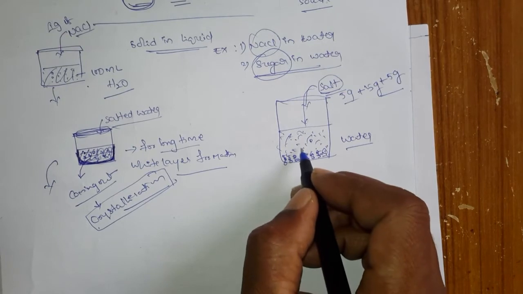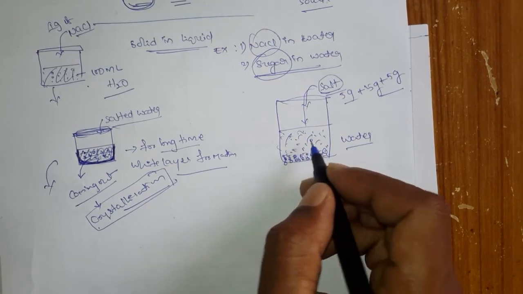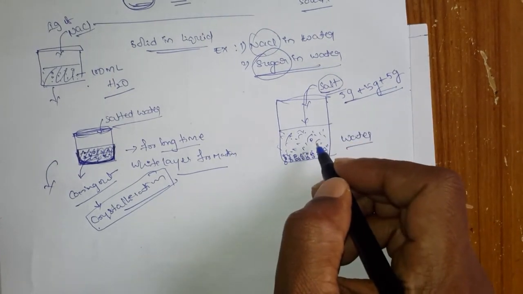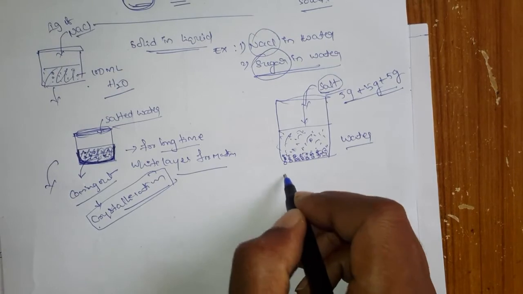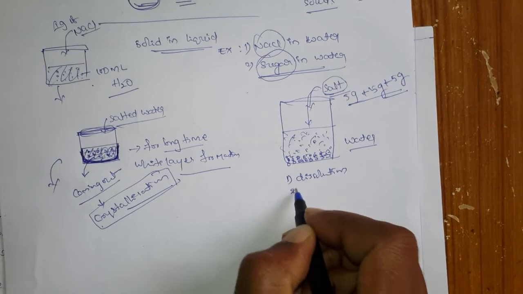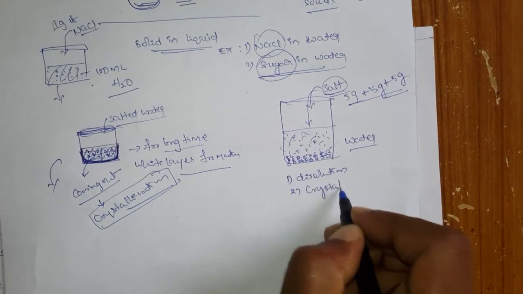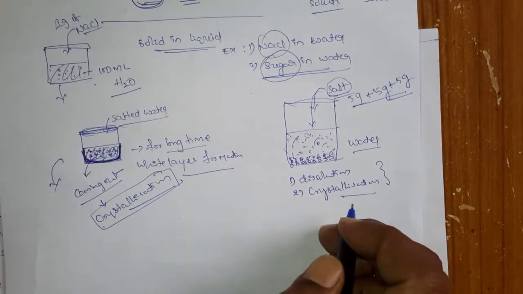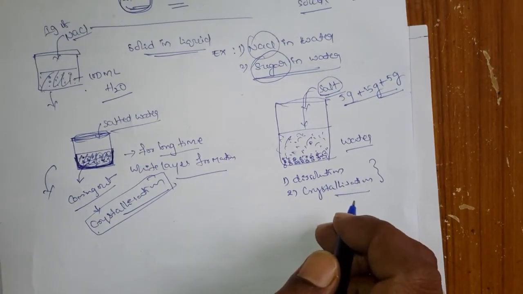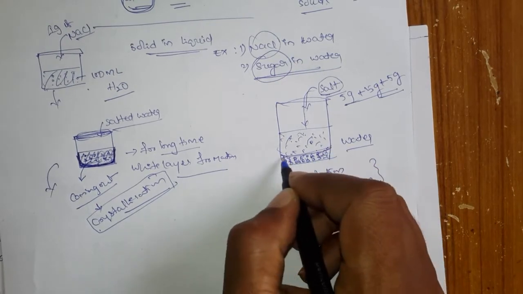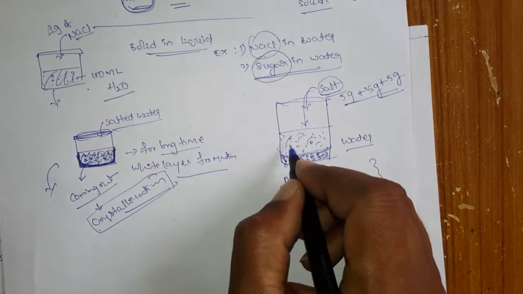So what is happening here? Initially it is dissolving, but when you add more salt, slowly it is getting separated. So both processes are happening here: one is dissolution and the second one is crystallization. And both are dynamic, which means both are happening simultaneously. So don't assume that the total amount is separated and the remaining is soluble.